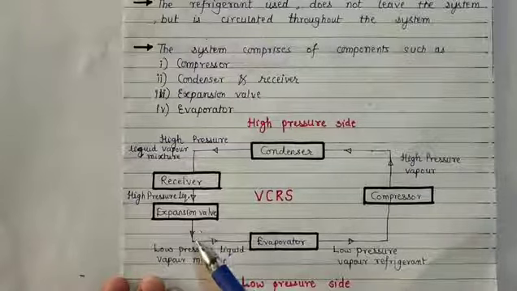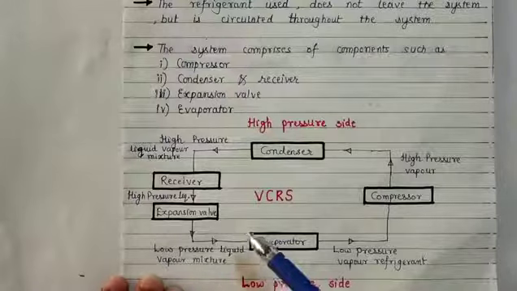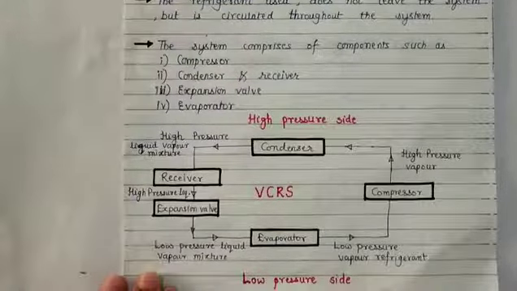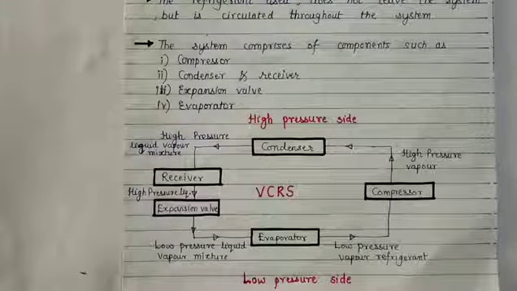This is the expansion process. After expansion, the high pressure liquid gets converted to low pressure liquid vapor mixture. So this is about the simple vapor compression refrigeration system. We will study the types of vapor compression refrigeration system in the next lecture.